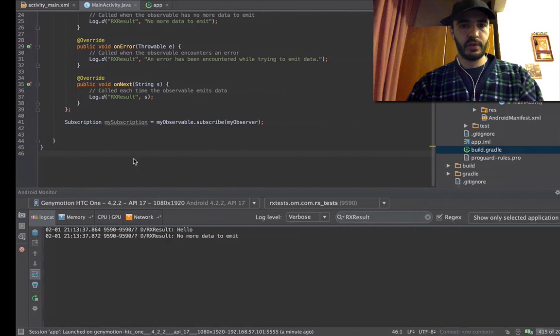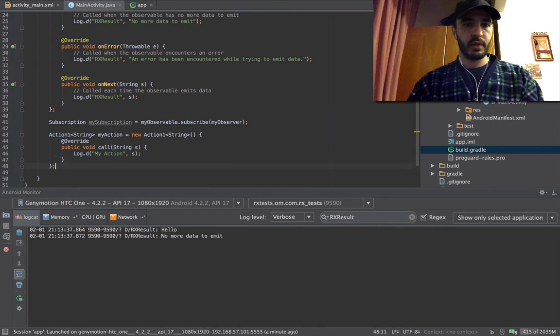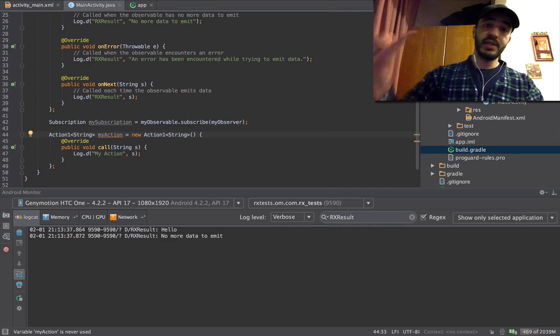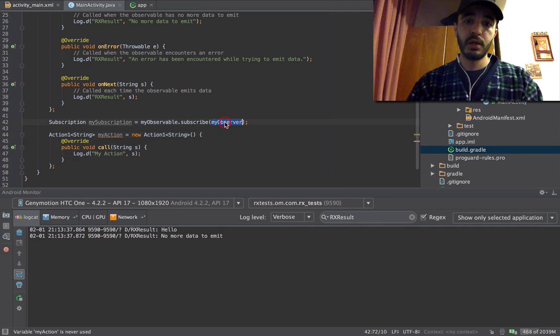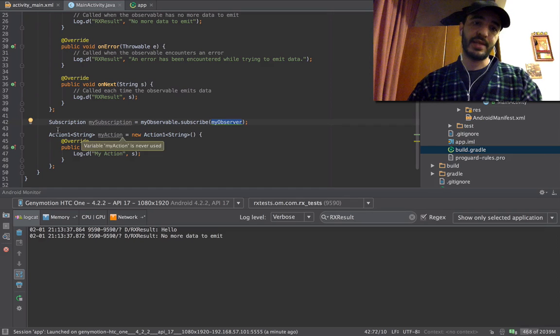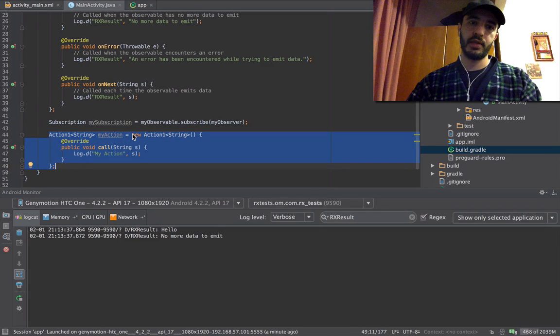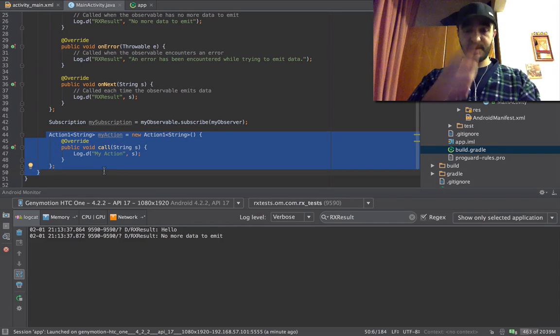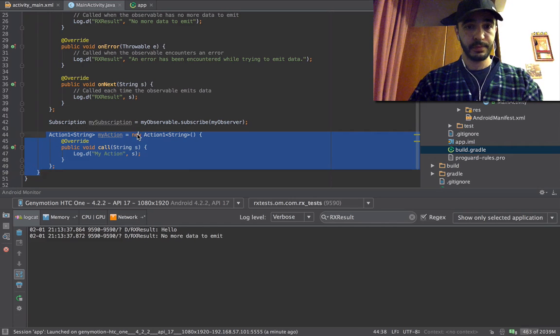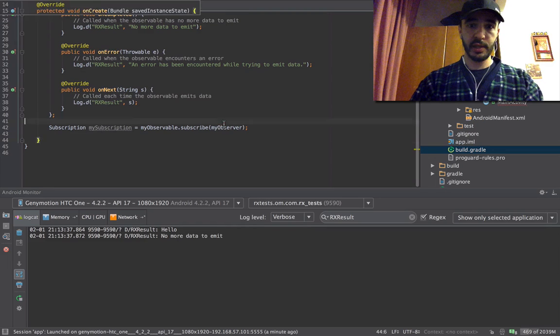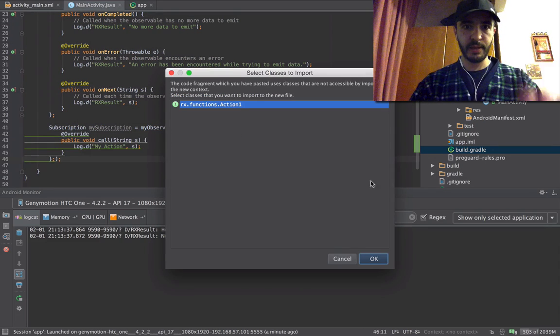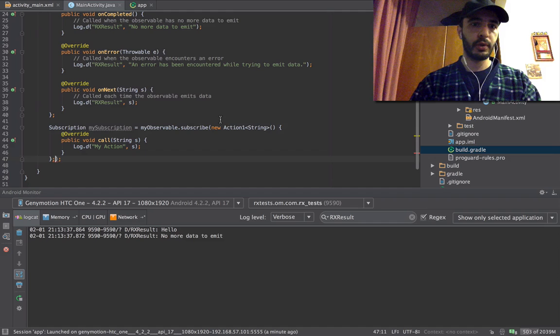This new way of doing things can be passed directly to the subscribe method here. So let's try that. We're not going to pass this, we're just going to pass this, a new object. This is not a new object. This is an assignment statement. So we're going to do this. Let's see if he's telling the truth. Bam. You want to import? Yes, I want to import.